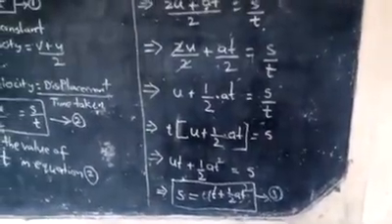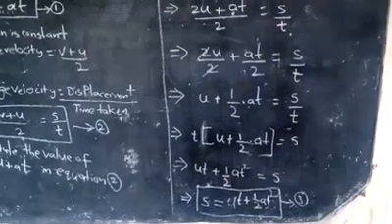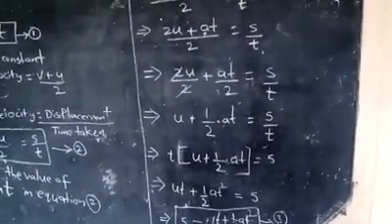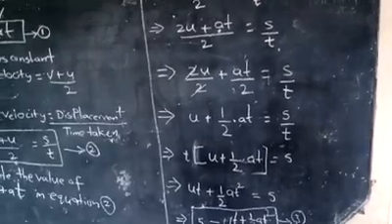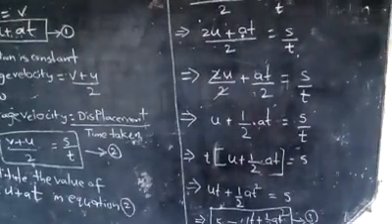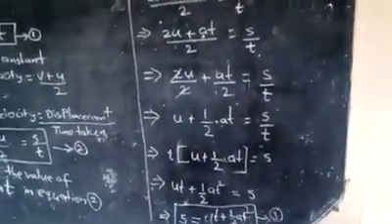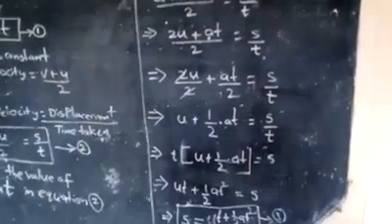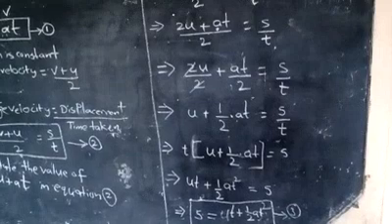So t into u is ut. Next, half at when multiplying with t we get half at square, because t into t is t square. So we can write ut plus half at square is equal to s.